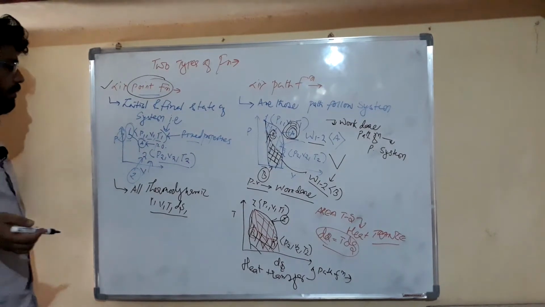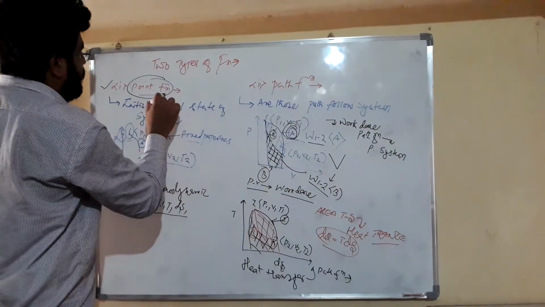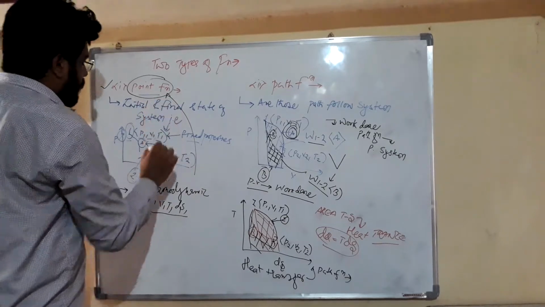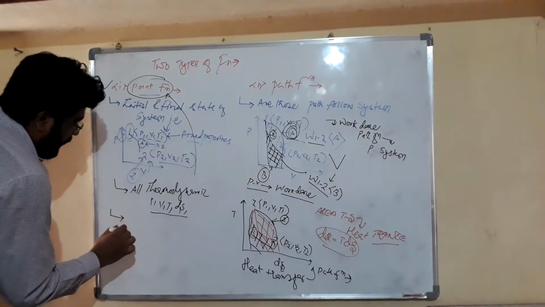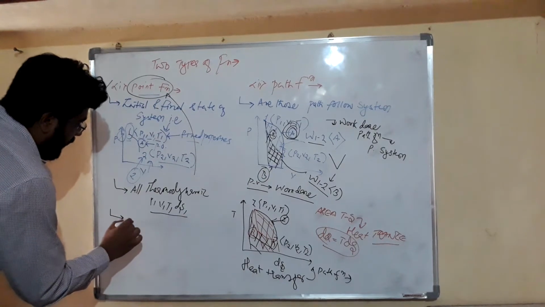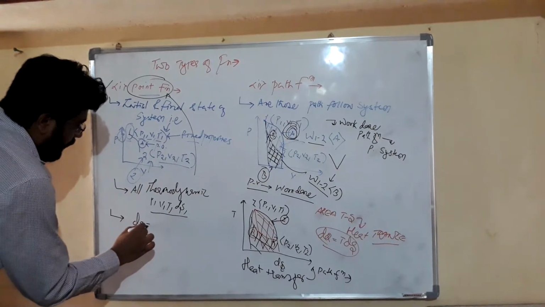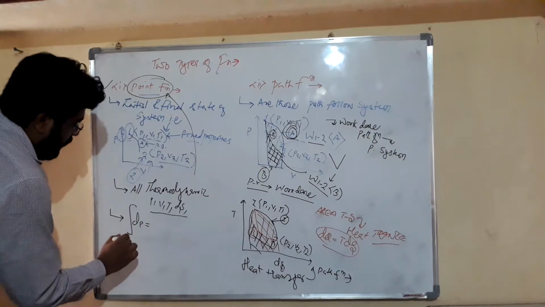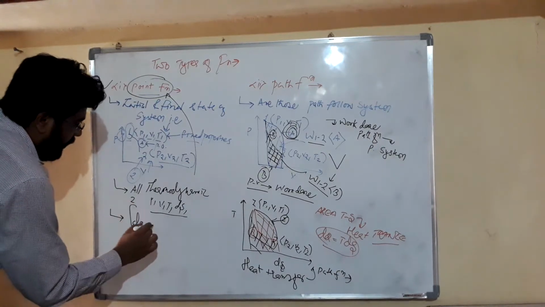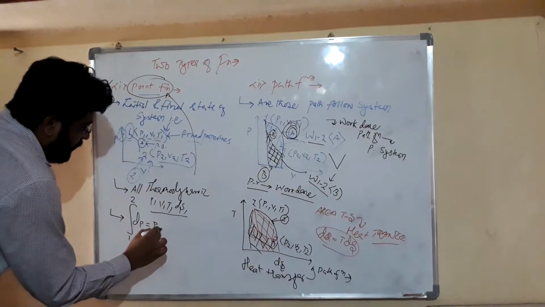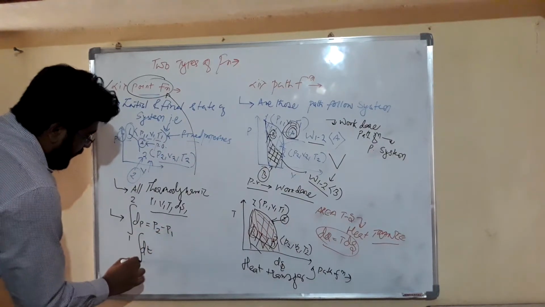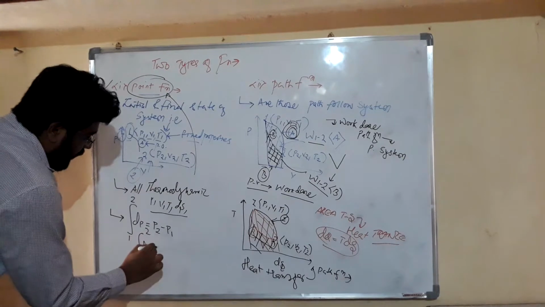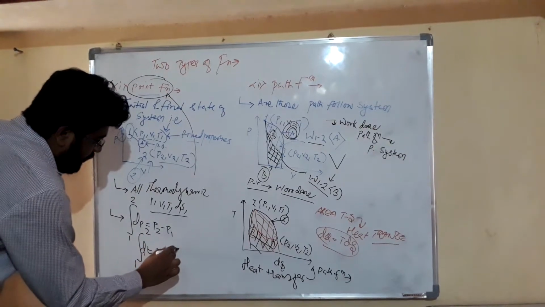So friends, all thermodynamic properties are our point functions. Dear friends, a point function is generally written as, if we write dp and we want to integrate this from 1 to 2, it is written as p2 minus p1. dT, friends, if we want to integrate it, then it can be written as T2 minus T1.